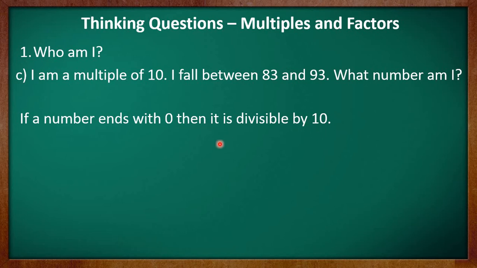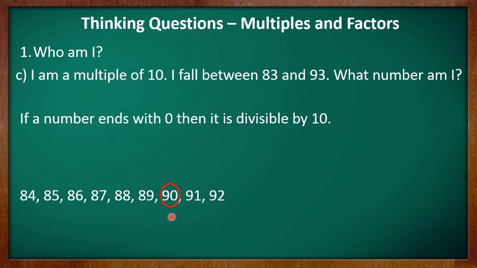So let's write the numbers between 83 and 93. So the numbers are 84, 85, 86, 87, 88, 89, 90, 91 and 92. Now 90 is the only number which has 0 at its ones place. That means 90 is the number which is divisible by 10, or you may say which is the multiple of 10.